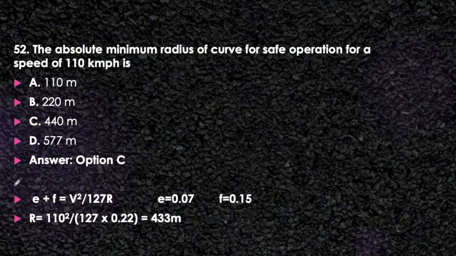Now how is it obtained? Use the formula e plus f equal to V square upon 127R. We will take all the maximum values of it. e value will be 0.07, f value will be 0.15, so it will become 0.22. Now we will adopt the value of V in kmph, that is 110, divided by 127 into 0.22. So the answer will be 433 meter, which is closer to option C, that is 440 meter. So we will adopt the answer as 440 meter here. And obviously we have to go for the higher side, that is 440 meter is more than 433.